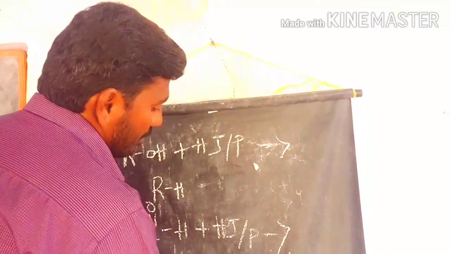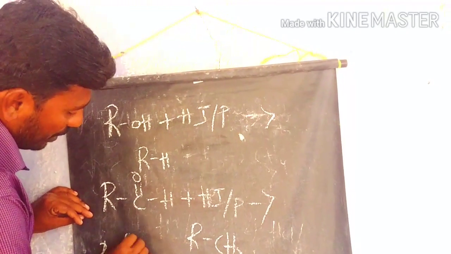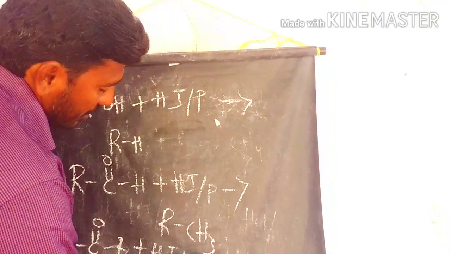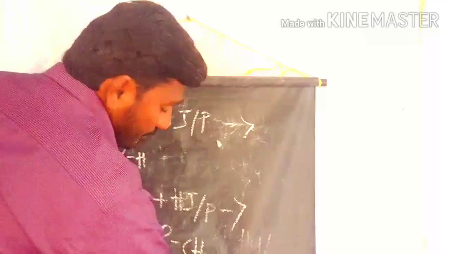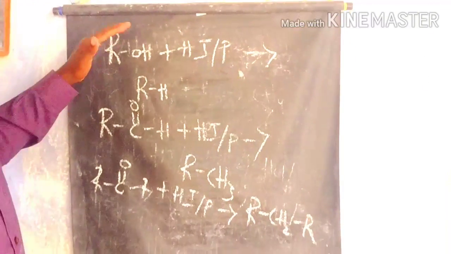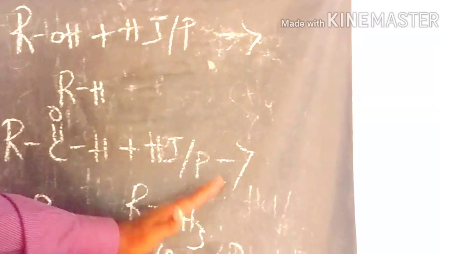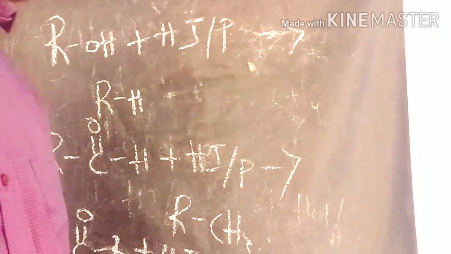This way we are converting alcohols, aldehydes and ketones into alkanes in the presence of hydroiodic acid and red phosphorus.